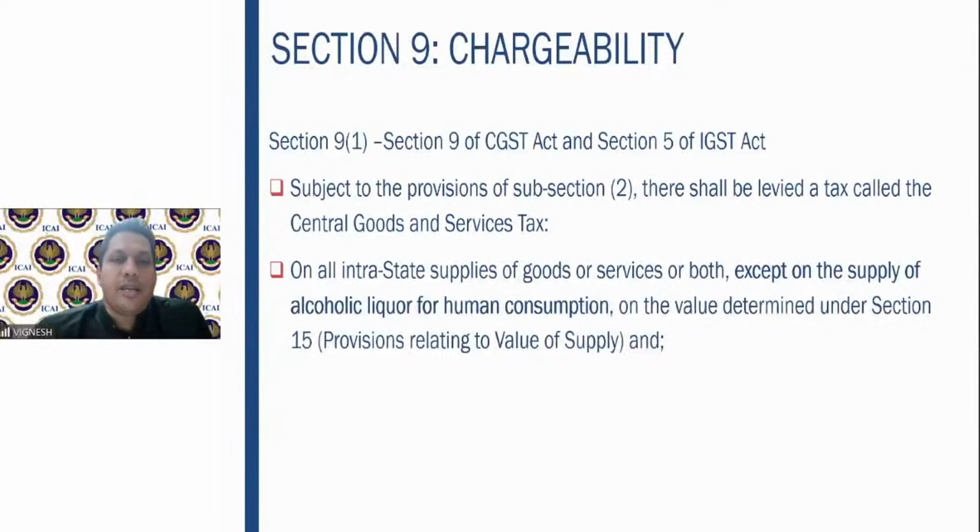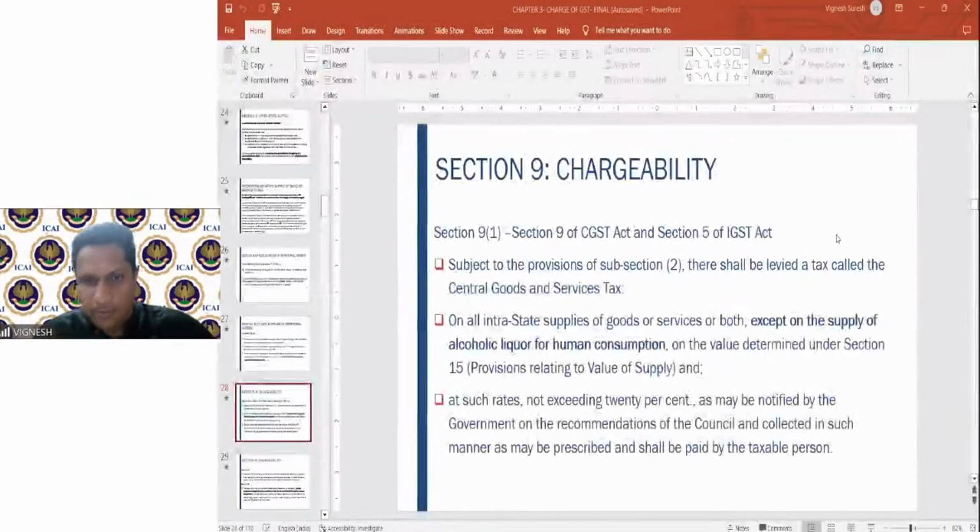Now we come to section 9. We come back to the CGST Act and section 5 of the IGST Act, which is your 9 subsection 1, which speaks about your chargeability section. Subject to the provisions of 9 subsection 2. This section 9 is very, very important. Please make a note of it. In this section 9, you will have provisions regarding reverse charge, provisions regarding electronic commerce operator, and the chargeability section, which is clearly mentioned. So this is very, very important.